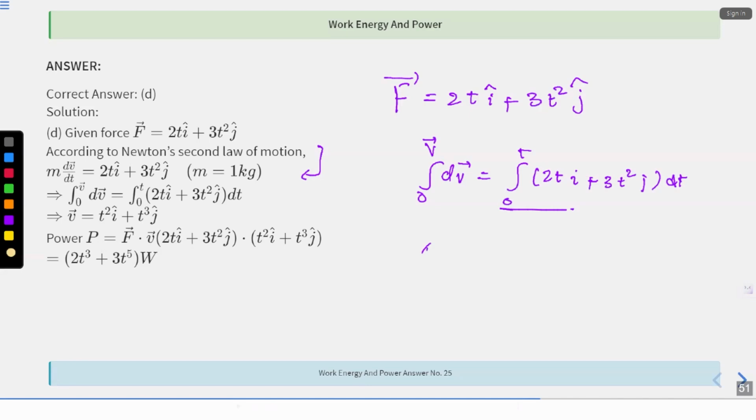At the end, what is power? What will be the formula for power? The formula for power is F dot v vector. So you just need to calculate this F dot v vector at the end. You can just have a look at the solution. And power is measured in watts.